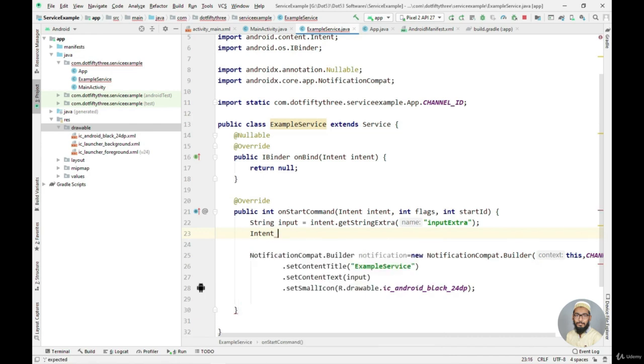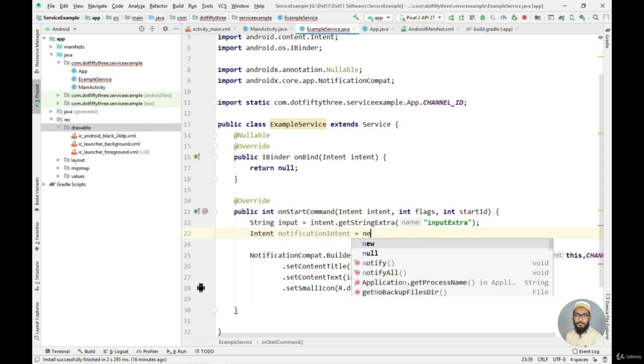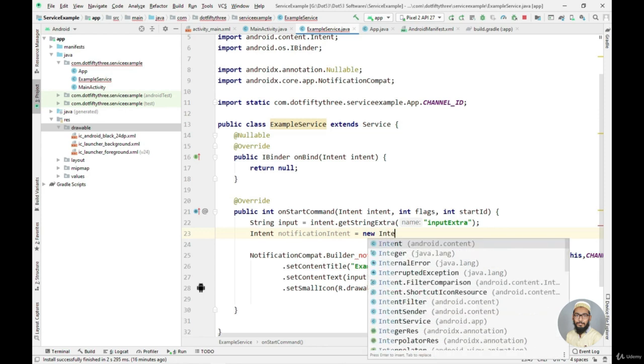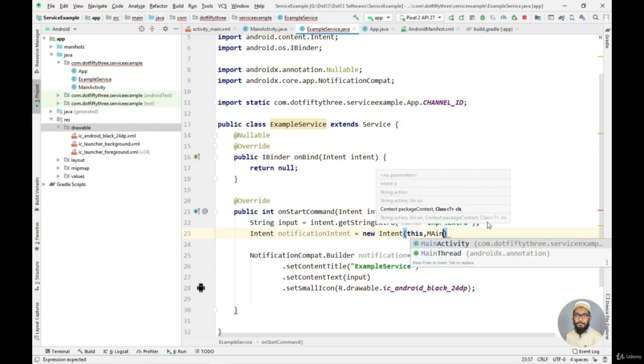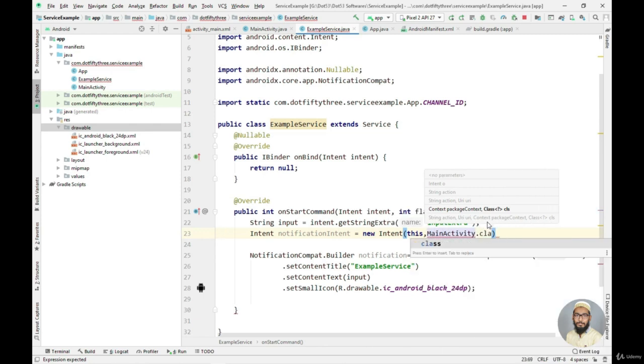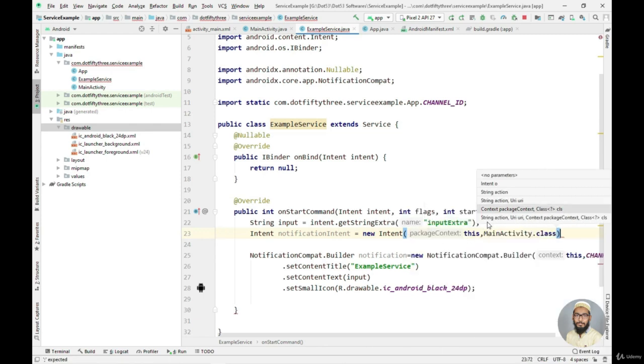I'll create the object of the intent, so I'll name it notification intent, and then I will say new intent. I'll say this, and from this I want to go to the main activity dot class. Okay, now I'll put the semicolon at the end.